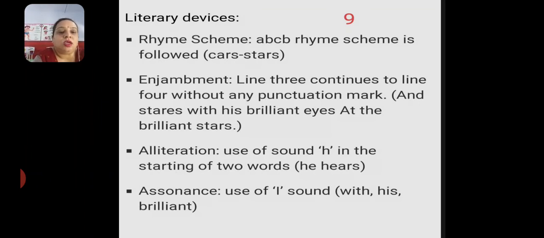Alliteration: use of sound H in the starting sound of words, and the words are he and hears. And the last one is assonance. Here use of I sound is being repeated within the words with, his and brilliant.